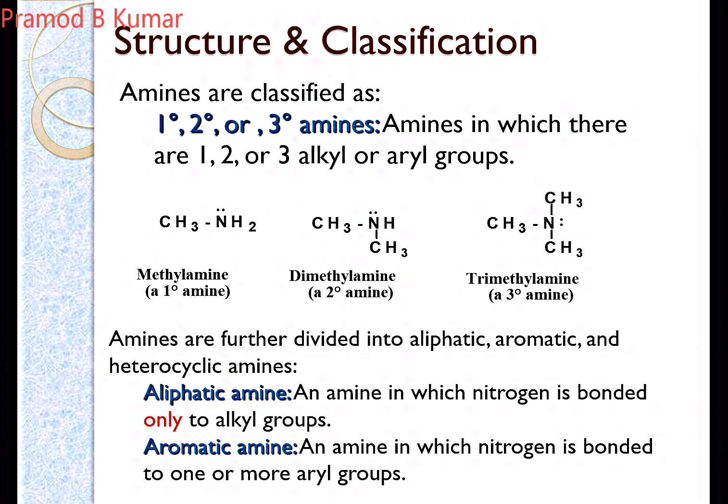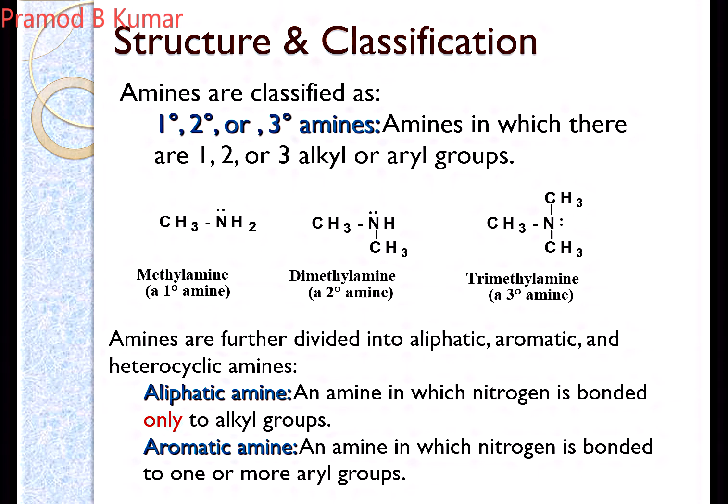In case of aniline, aniline is an example of a primary amine, then N-methylaniline is an example of your secondary amine, and when everything is replaced, then it is known as your tertiary amine. Amines can be further divided according to aliphatic, aromatic and heterocyclic.